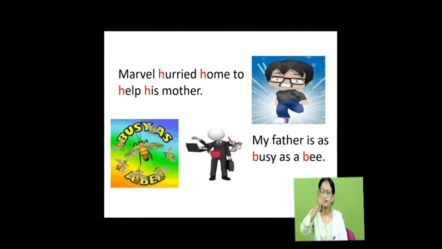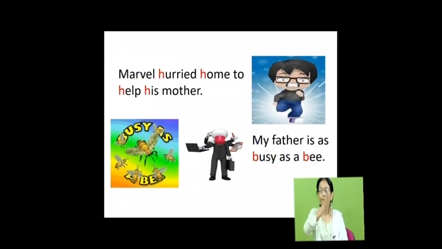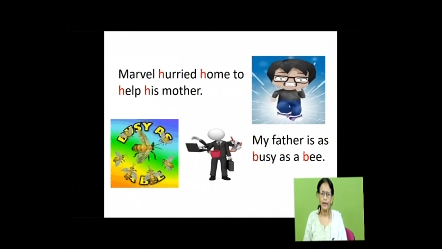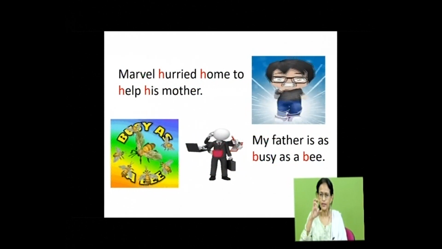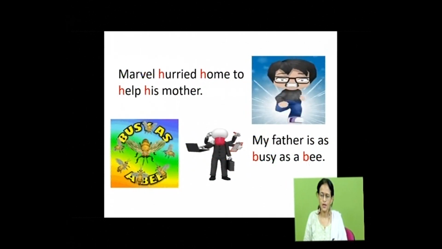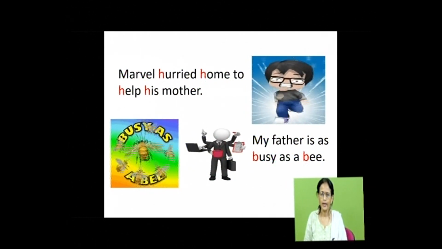And you see all these sounds are in the beginning of each word. Hurried, home, help, his. The consonant sounds have been repeated in this sentence. H. Hurried, home, help, his.